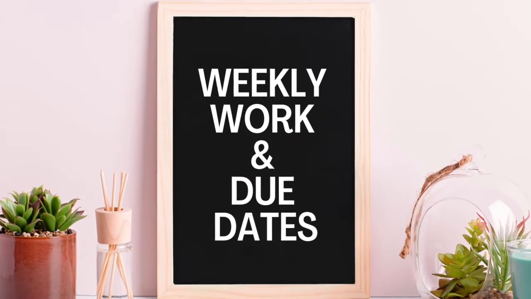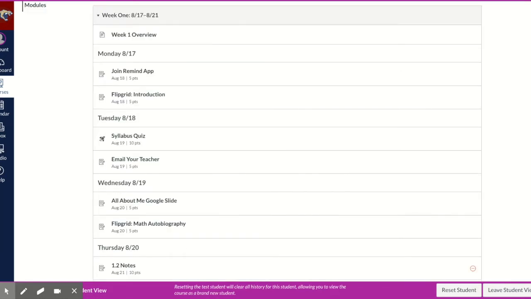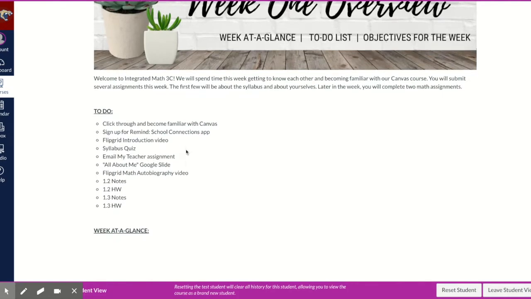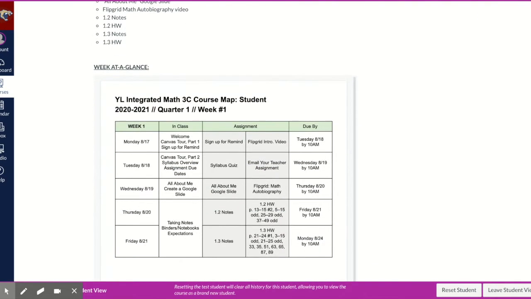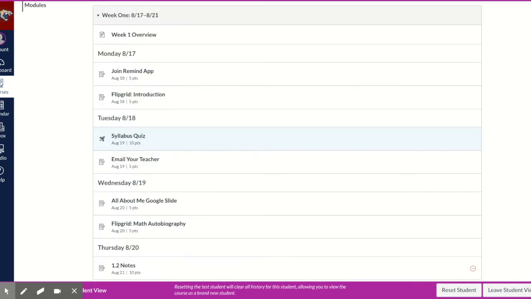To access their weekly work for the course, students should click here on the modules button. Doing so will bring them to a page where they'll see the work laid out for the week. Each week starts with a weekly overview, and students can click here to see a to-do list of all of the assignments that are coming up for the current week, as well as a week at a glance calendar where they can see the date, what's being covered in class, and any assignment that's due the following day by 10 a.m.